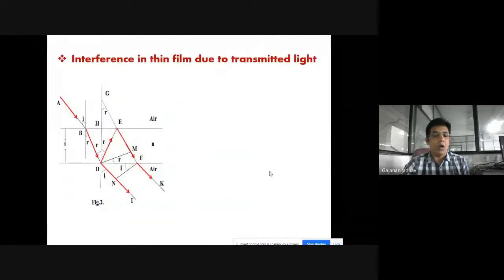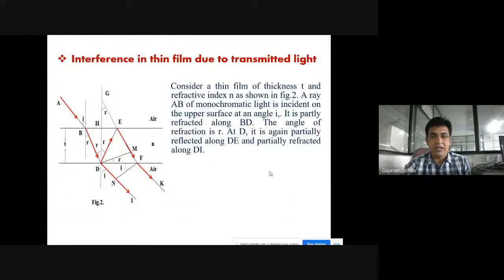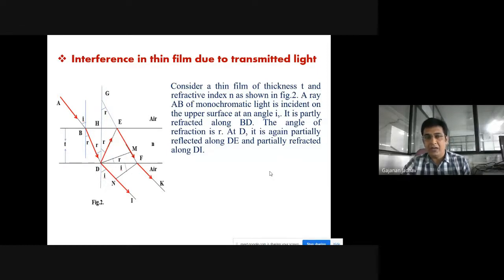So all these things we have studied in detail yesterday. Now today what we are going to study is the interference in thin film due to transmitted light. We have to study how the interference takes place due to transmitted light. For that purpose, we are considering a thin film of thickness t again, having the refractive index mu, as shown in this figure.